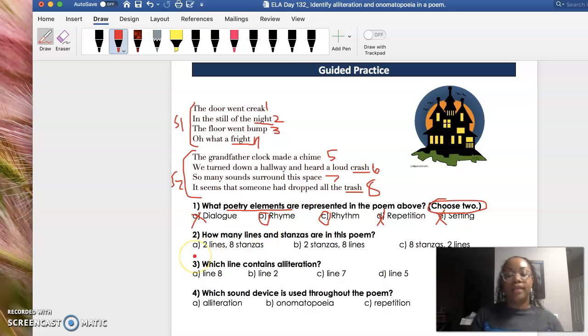All right, now let's go to number 2. This is what I was talking about when I was saying it's very important to label and pick out the poetry elements so that questions like this can be very easy. It says, how many lines and stanzas are in this poem?